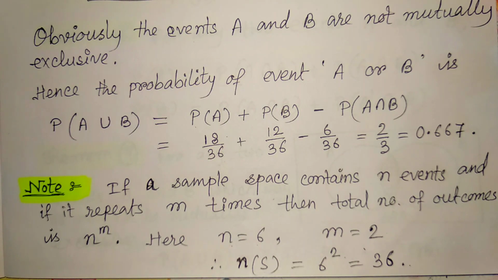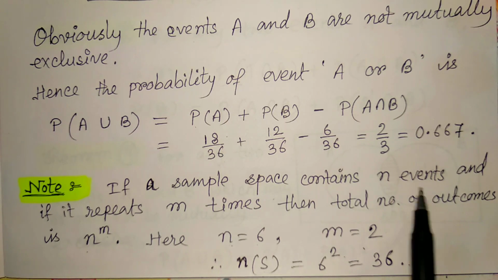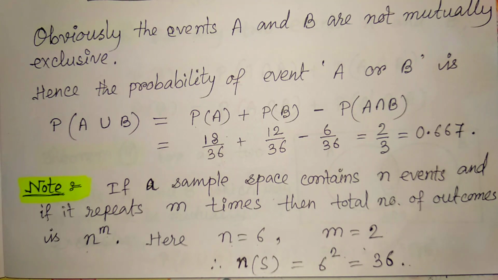To find that, the formula is n to the power of m, where the sample space contains n events and m is the number of repetitions of the outcomes.